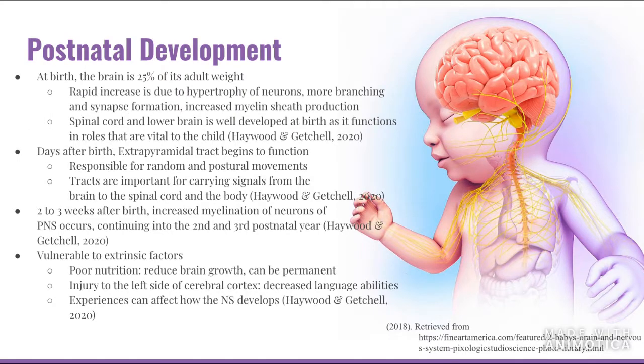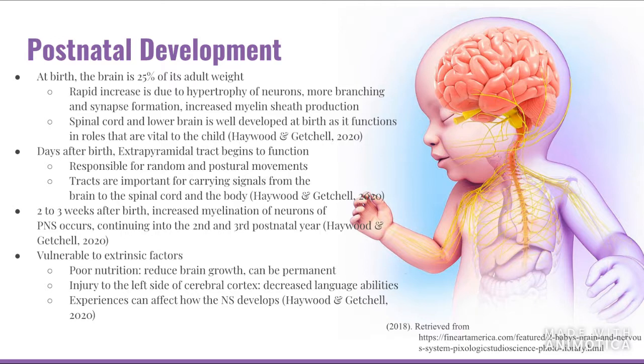So now we'll move on to postnatal development. At birth, the child's brain only weighs a quarter of what an adult's brain weighs. This rapidly increases due to hypertrophy of the neurons, more branching and synapse formation, and increased myelin sheath production. The spinal cord and lower brain are well developed at birth as they function in roles that are vital to the child, for example, respiration and food intake, reflexes, and response to the environment.